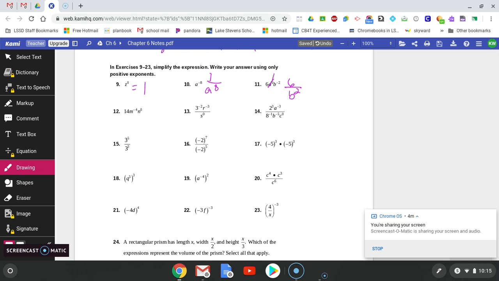Number 12, the 14 is going to stay where it's at. The m has a negative exponent, so it's going to move to the denominator with a positive exponent. And then n to the 0 power is just 1, so it cancels out. Number 13, the 3 is going to move to the denominator so that it has a positive exponent. The r is also going to move to the denominator so it has a positive exponent. And s to the 0 power is just 1, so it cancels out. And I can simplify that to 1 over 9 r to the third power.